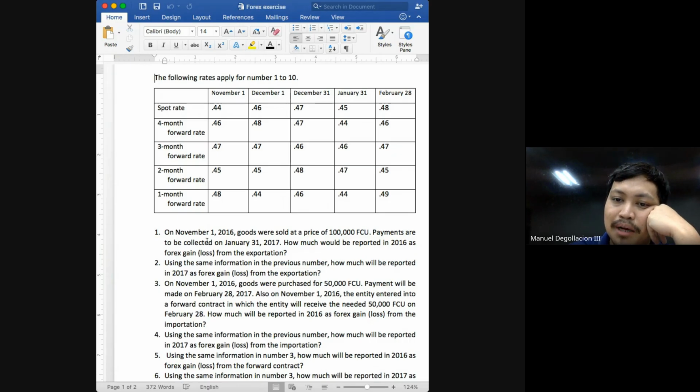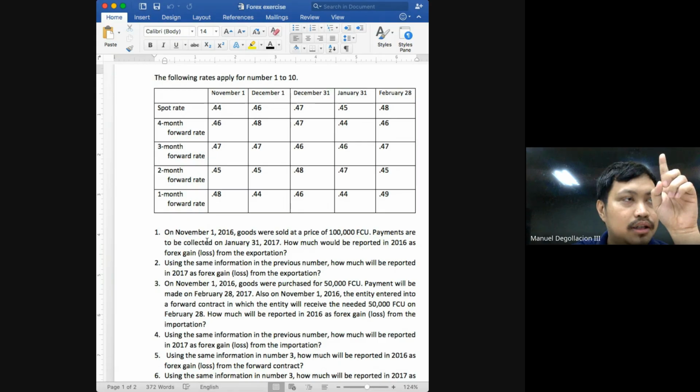So the relevant spot rate here would be your November 1 spot rate, which is 0.44. You multiply 0.44 by 50,000, we would get 22,000. That will be the amount that will be debited to your purchases and credited to your accounts payable.